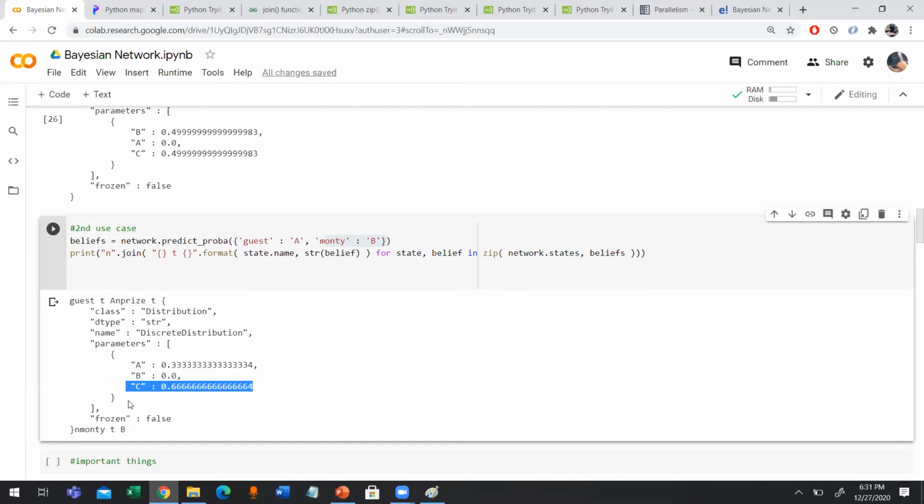Let's move on with the discussion and see the last topic, which is the application of Bayesian networks.